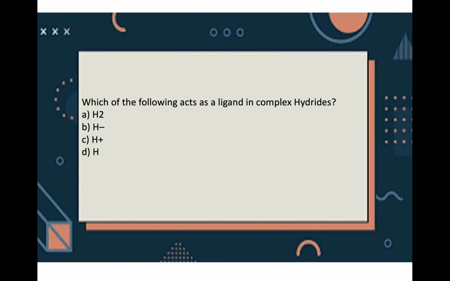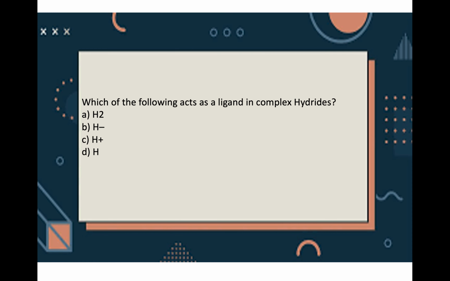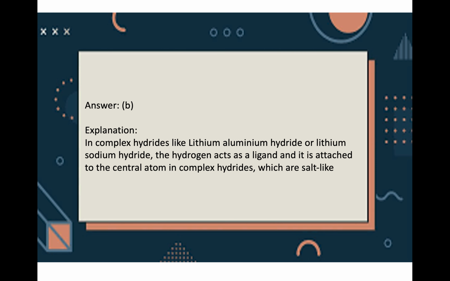So next question is, which of the following acts as ligand in complex hydrides? A, hydrogen, B, H minus, C, H plus, and D, simply atomic hydrogen. So answer is B, H minus, because in lithium aluminum hydride, which is a complex hydride, hydrogen will act as a ligand, and it's attracted to the central atom in a complex and salt like structure.